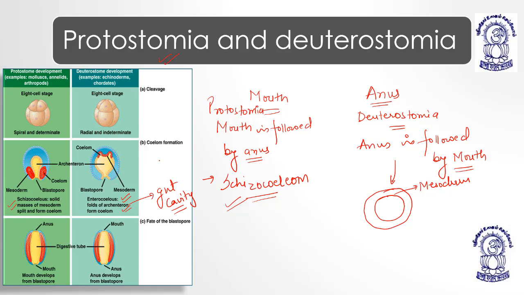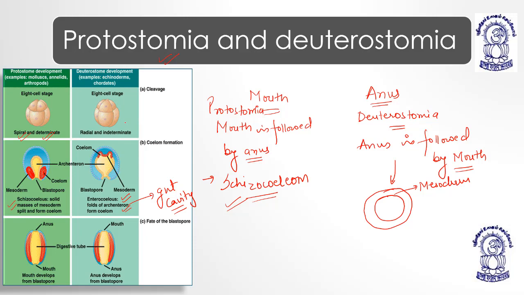The other most important difference between protostomia and deuterostomia is the type of cleavage, which basically forms the embryo. The moment the zygote is formed, protostomes have spiral and determinate cleavage. The rest of the explanation of the type of cleavage will be given in the chapter of reproduction and embryological development.